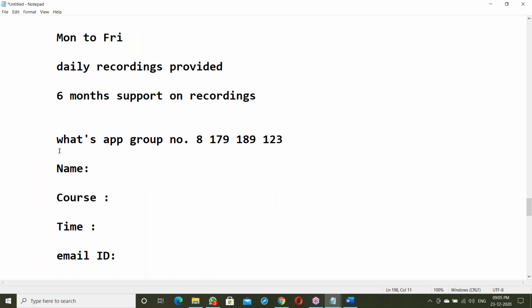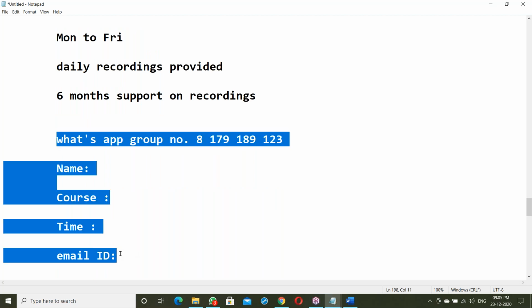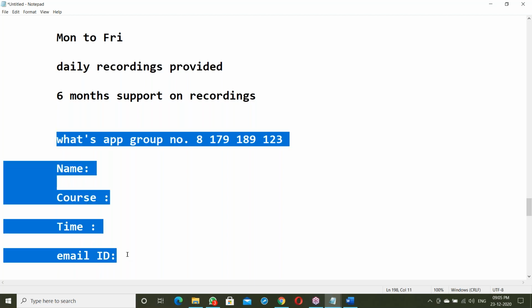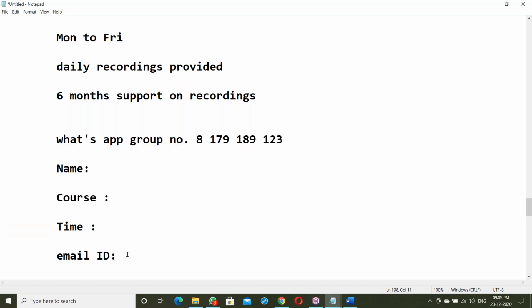Especially for your batch, I'll create a separate group, not the existing group. Your batch will be a different group. After finishing your course, I will add you to the main group. In the main group, you can communicate with the other people. That is like a friendly environment.